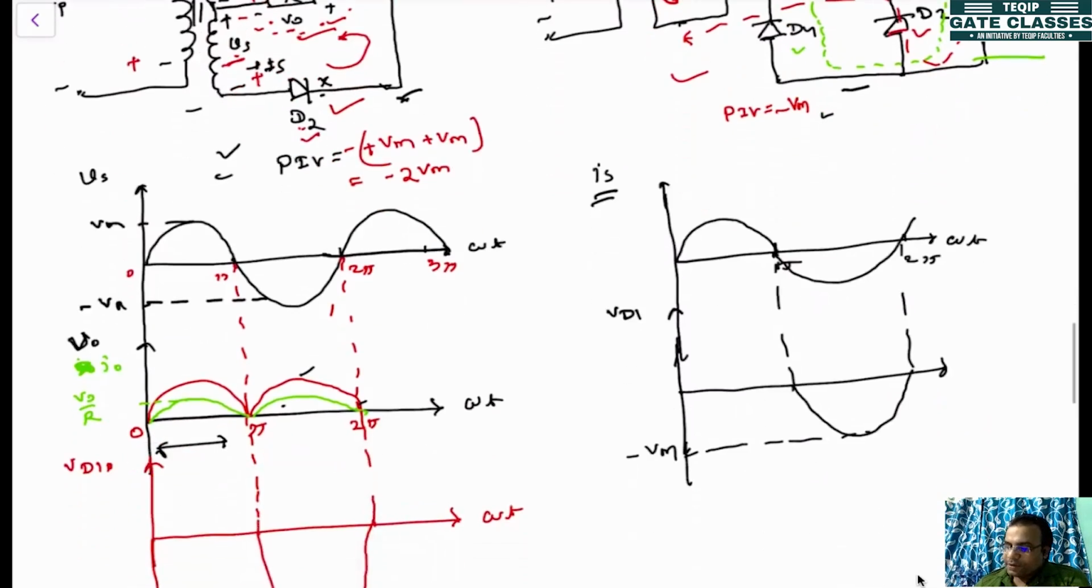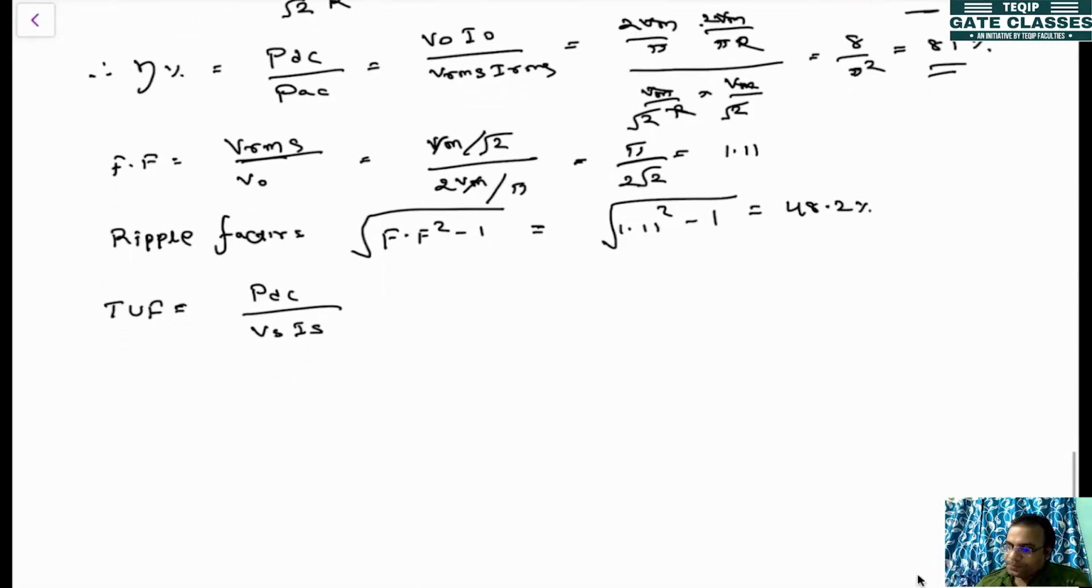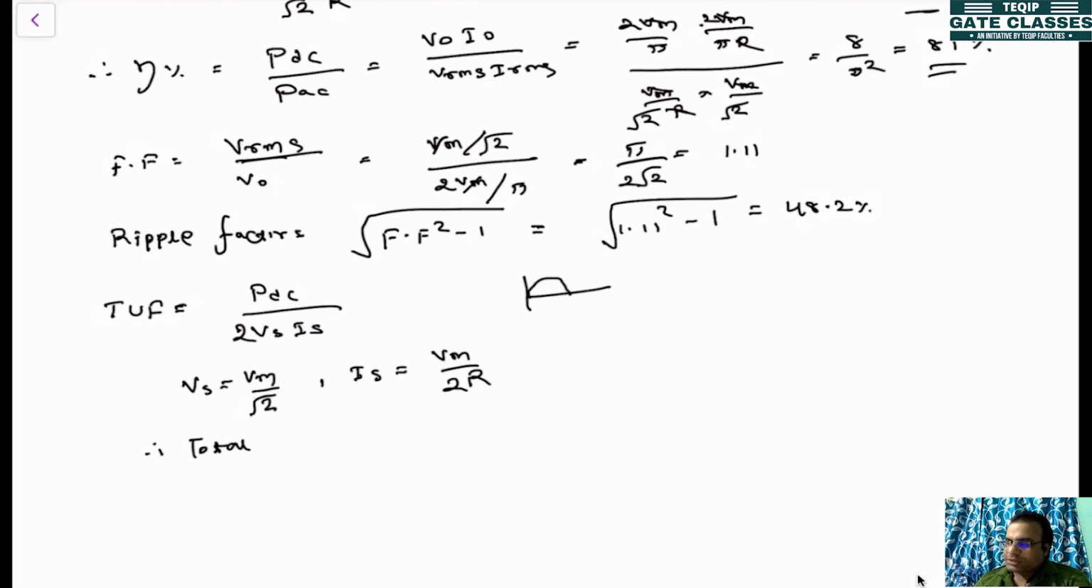So for that purpose, Vs is nothing but Vm by root 2. And what is Is? The shape of Is is like the half wave rectifier current. So in that case it was VRMS by R, and VRMS in the half wave rectifier is Vm by 2. So Is will be equal to Vm by 2R. So what is the total volt ampere? 2 will be multiplied here, because 2 segments of the transformer are present here.